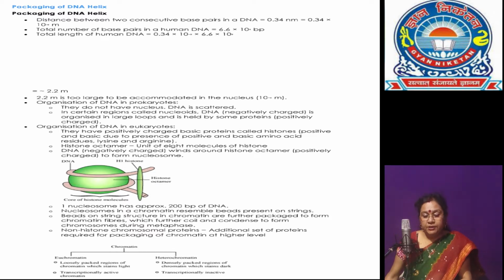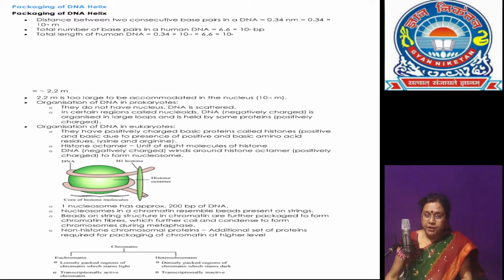So DNA in the nucleoid is organized in a loop-like fashion. But in eukaryotes, the DNA packaging is complicated.